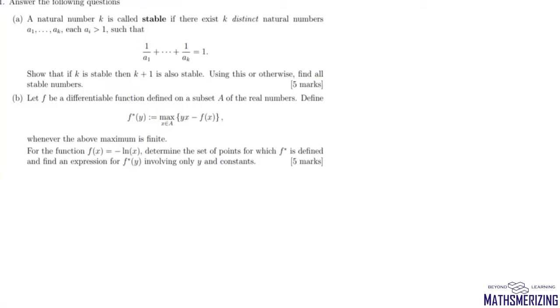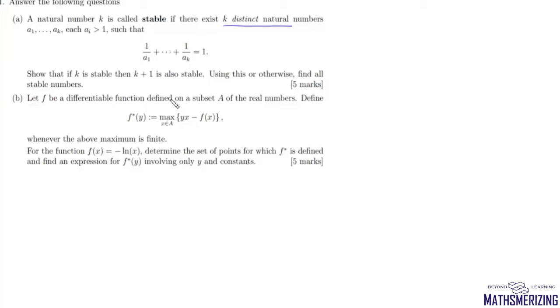Now we'll come to part B questions, and it says a natural number k is called stable if there exist k distinct natural numbers a1, a2, ..., ak, each ai greater than 1, such that 1 upon a1 plus 1 upon a2 plus ... plus 1 upon ak is equal to 1. Show that if k is stable, then k plus 1 is also stable. Using this or otherwise, find all the stable numbers.